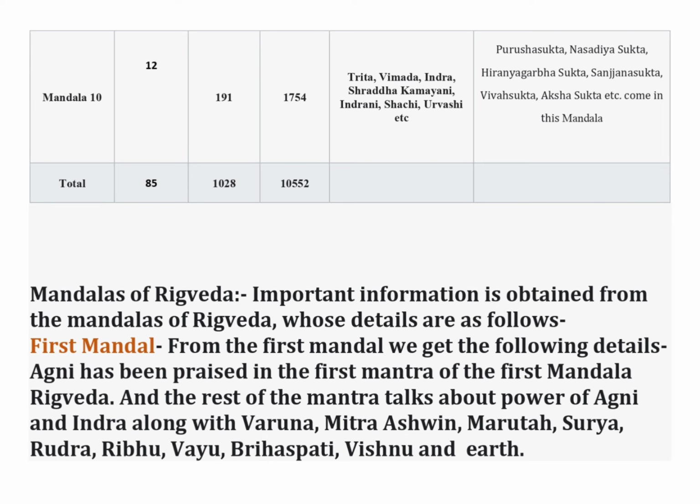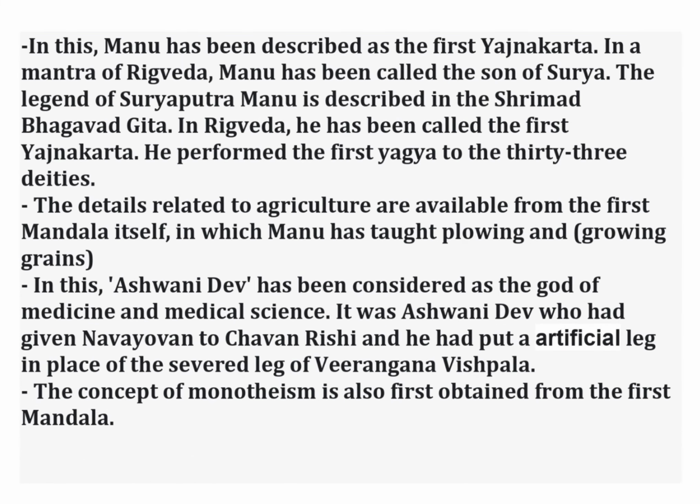Agni has been praised in the first mantra of the first mandal of Rigveda, and the rest of the mantras talk about the power of Agni and Indra along with Varuna, Mitra, Ashwin, Marut, Surya, Rudra, Ribhu, Vayu, Brihaspati, Vishnu and Earth. In this mandal, Manu has been described as the first Yajnakarta. In the mantra of Rigveda, Manu has been called the son of Surya.